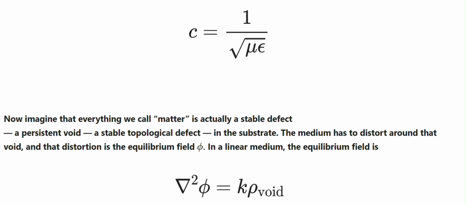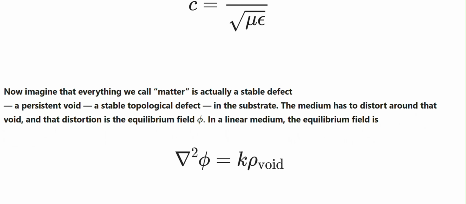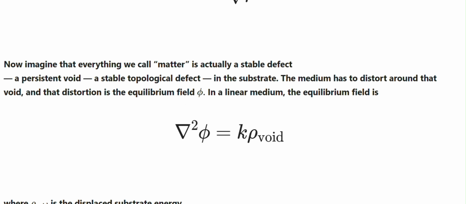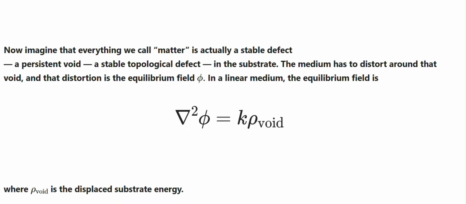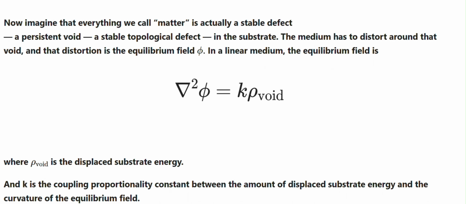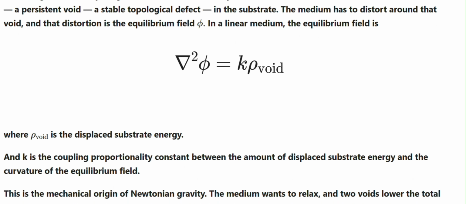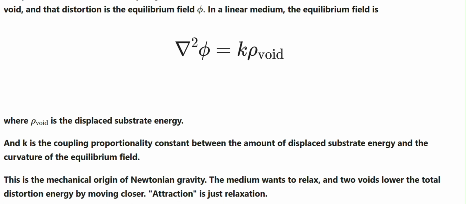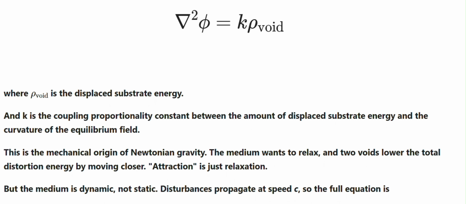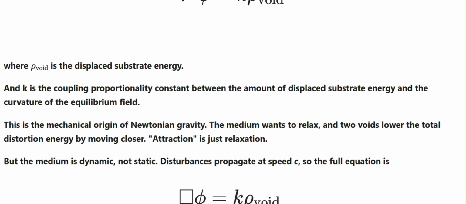Now imagine that everything we call matter is actually a stable defect, a persistent void, a stable topological defect in the substrate. The medium has to distort around that void, and that distortion is the equilibrium field, phi. In a linear medium, the equilibrium field is this, where ρ_void is the displaced substrate energy, and K is the coupling proportionality constant between the amount of displaced substrate energy and the curvature of the equilibrium field. This is the mechanical origin of Newtonian gravity.